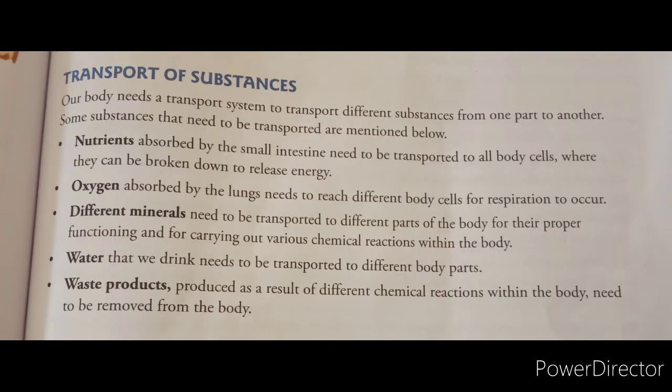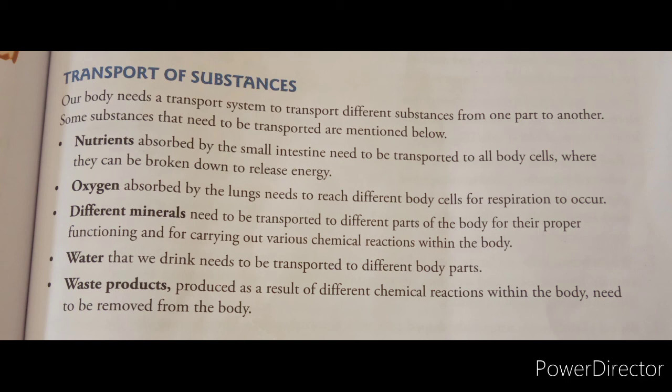Our body needs a transport system to transport the different substances from one part to another part. Some of the important substances, first, are nutrients. We take in food, and our food is digested by the digestive system. From the small intestine, the nutrients are transported to each and every cell. So we need the transport system to transport the nutrients. When the nutrients reach each and every cell, only then will they be broken down to provide energy. So nutrients must be transported.